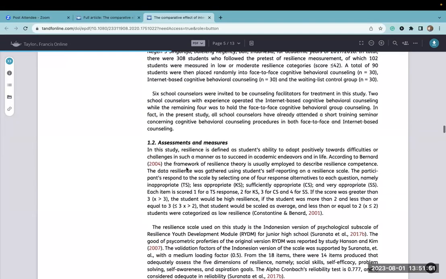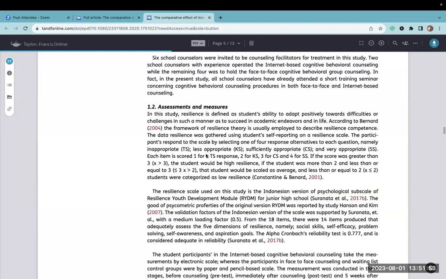Okay. So for assessments, they're going to be using the resiliency scale, and they talk about how that resiliency scale is rated on an inappropriate, less appropriate, sufficiently appropriate, and very appropriate score, and how they tally that up.